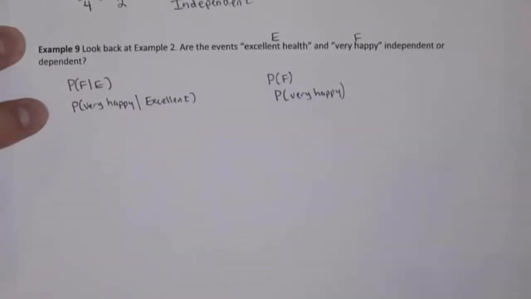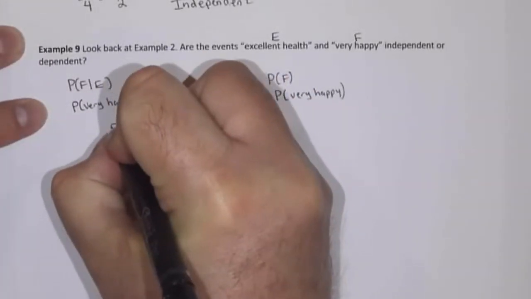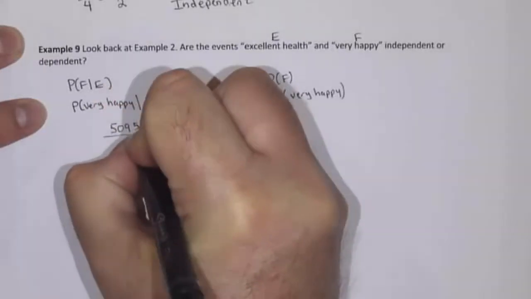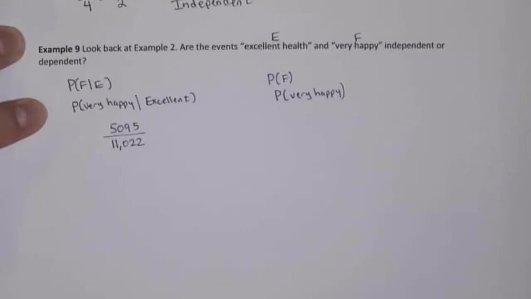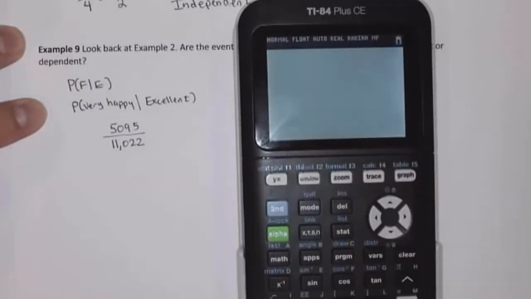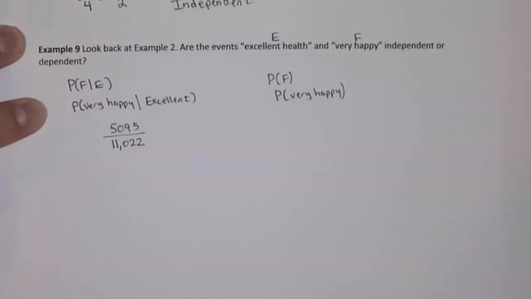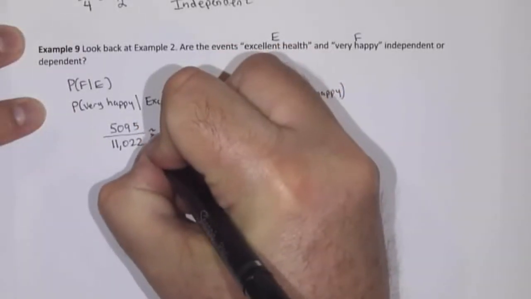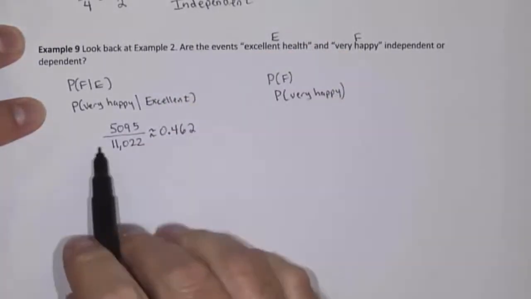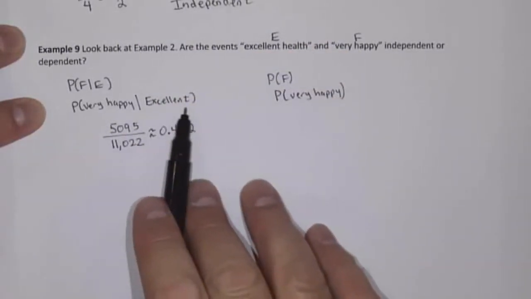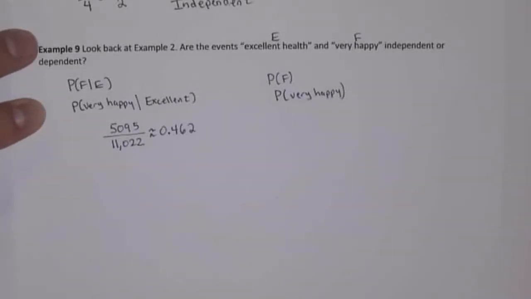So that probability is 5,095 out of 11,022. If I change that to a decimal, 5,095 divided by 11,022 is 0.462 if I round to 3 places. So 0.462 is the probability of very happy given that the individual's in excellent health.